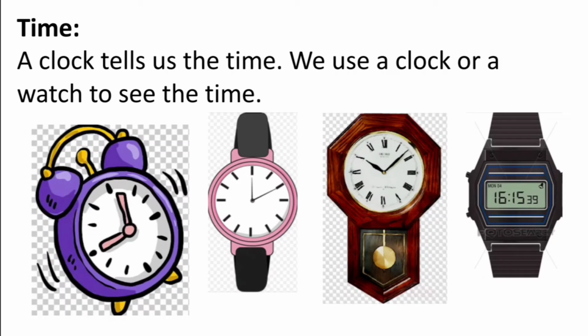Time. A clock tells us the time. We use a clock or a watch to see the time. Here are the different types of clock and watch.